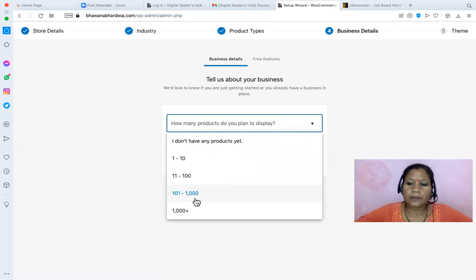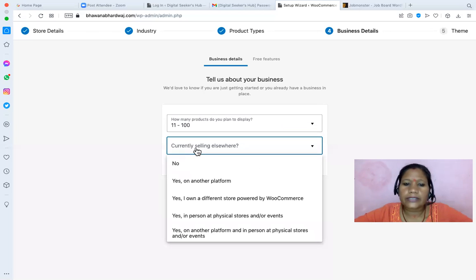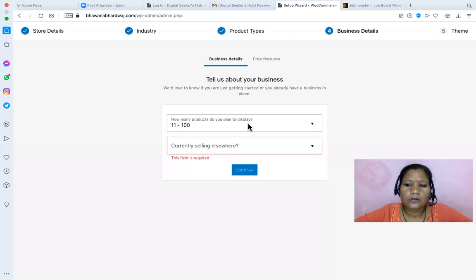For that, a dedicated developer is required, right? So right now, I think it's okay to go for 100. Should we go for 100 or 1,000? 100 now. So we are going for 100. Will the speed of the website depend on this number?